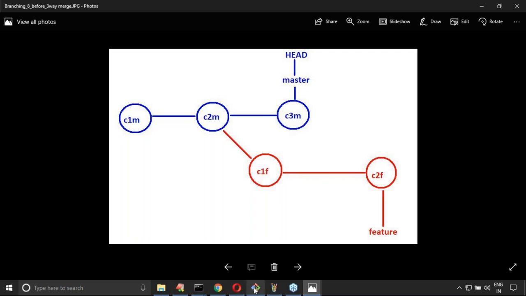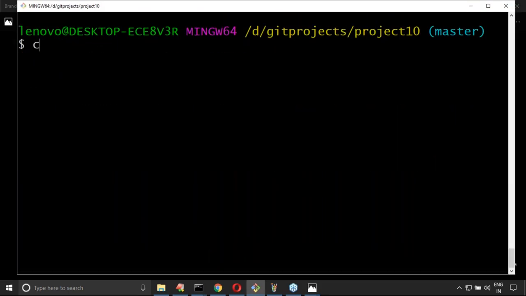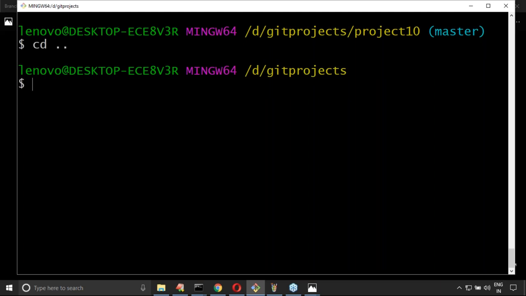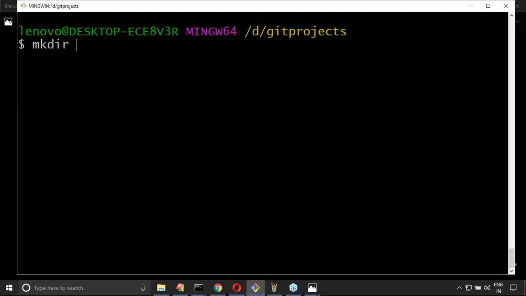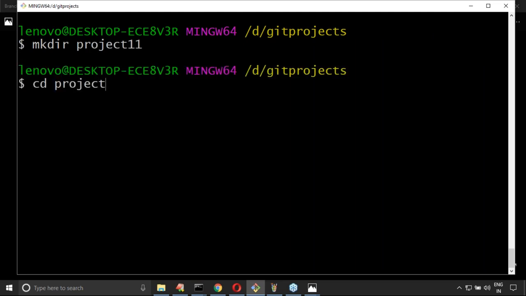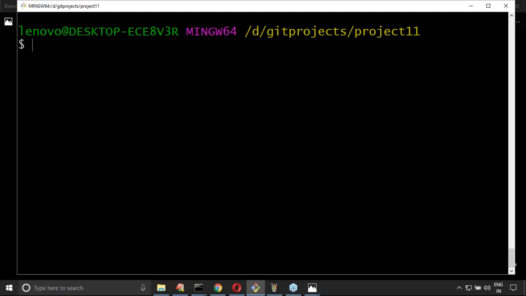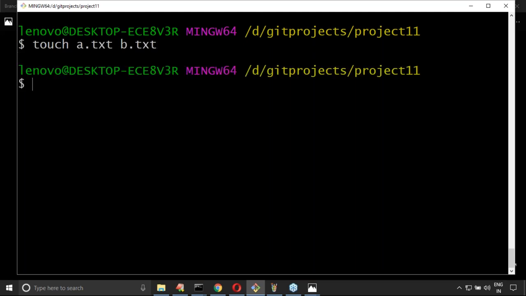Okay, let me show practically what will happen internally. Let me create a new project so that you can understand very easily. mkdir project11, cd project11. Now touch a.txt b.txt. Now git add a.txt, git commit -m, with commit message c1m, the first commit in the master branch.